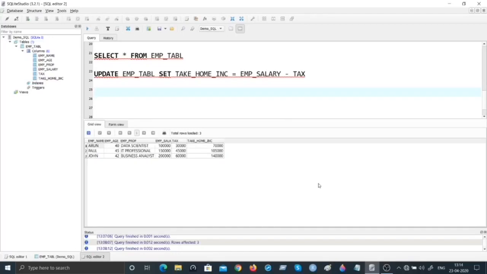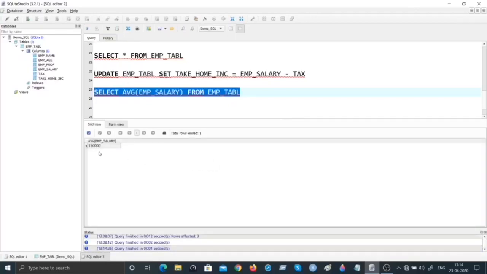Shall we do that? So I'll simply say select, that's a keyword. Because I want the average, AVG is the keyword for average. I want the average of, let us say, employee's salary. So I'll write employee's salary. From which table? From my employee underscore TABL. Okay. So let us see the average salary. Do you see this? 1,50,000 is the average salary across these employees.